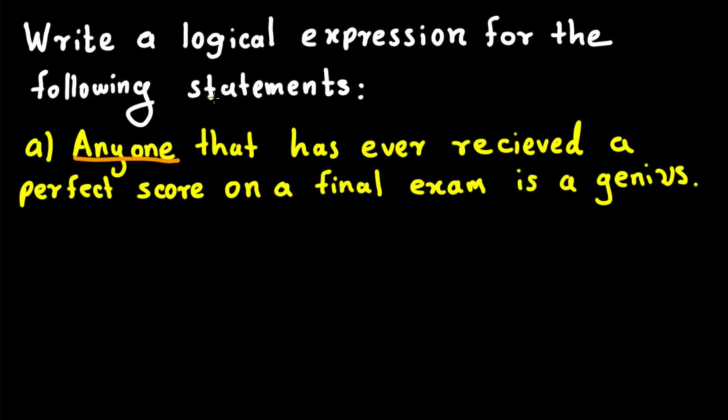There are three signs you have to know. One is for all, and another one is there exists. For there exists, this is the symbol, and also for belongs to, you put this one. Okay, now let's look at this one. Anyone means for all, so we have to replace this with for all.